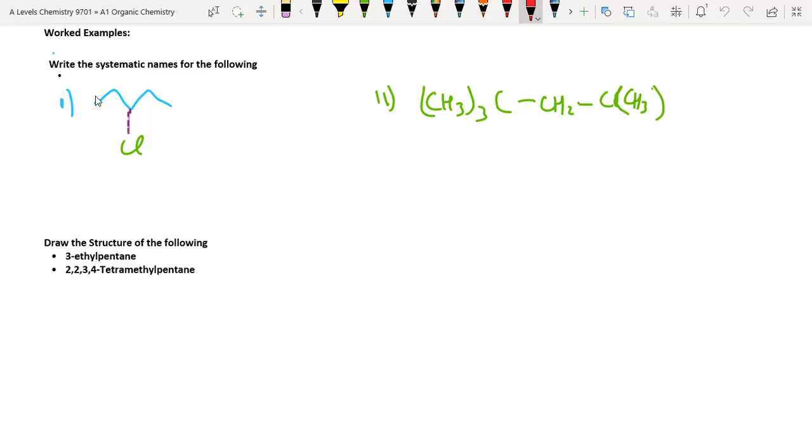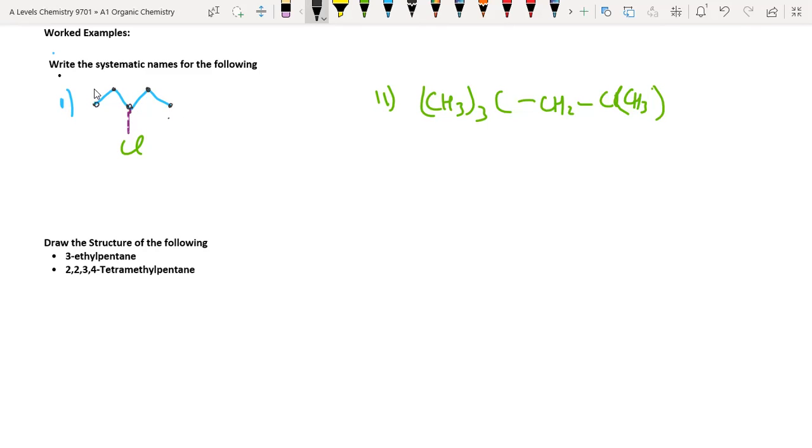What would be the names of this and this compound? You have to write the names of the following compounds. Let us see the structure. How many carbons are there? Number 1, 2, 3, 4, and 5 carbons are there.